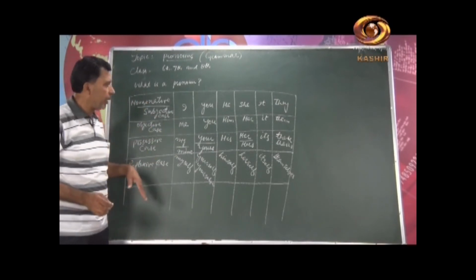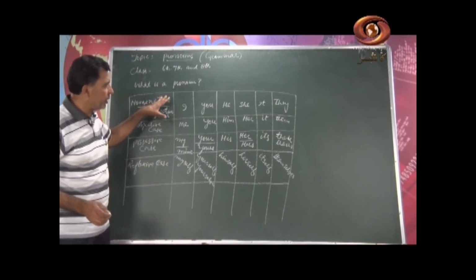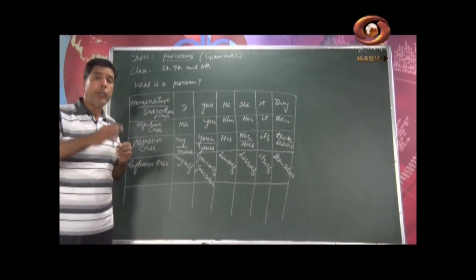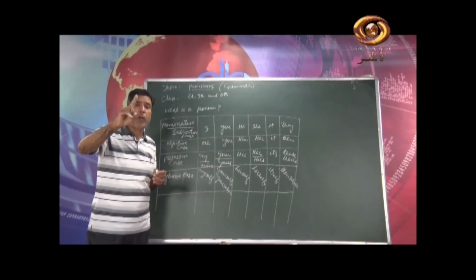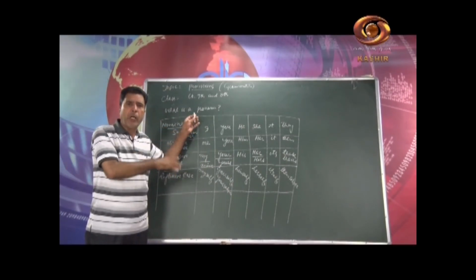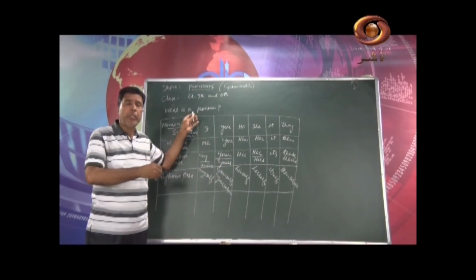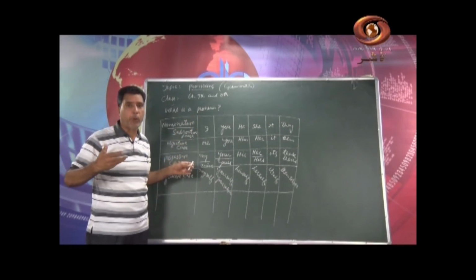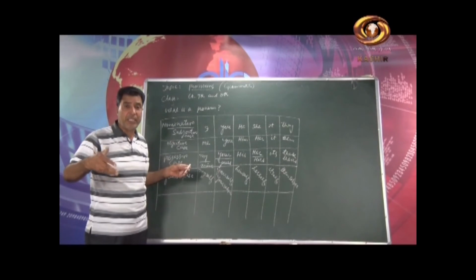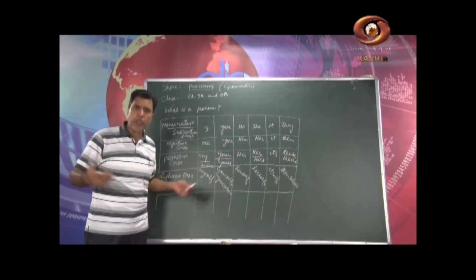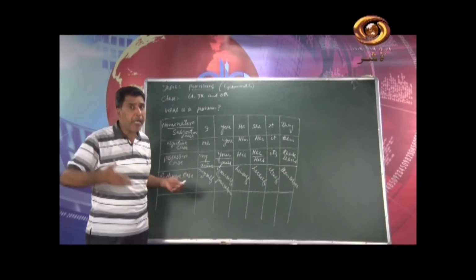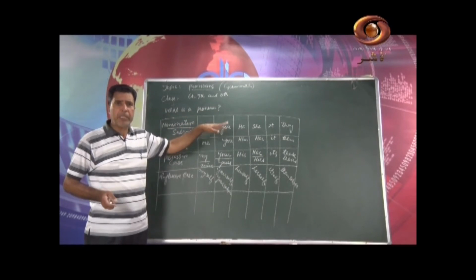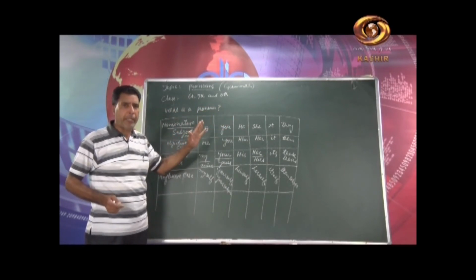Now let me rub it off, because there are other pronouns, and this is just one chart of pronouns. If you keep only three personal pronouns in mind, then you can make the chart yourself. You will remember all these pronouns, because this is a mind map for you, just to remember pronouns and where to use them. These have different uses, I will tell you that. First you need the mind map. So just keep first person, second person and third person, singular and plural in mind.